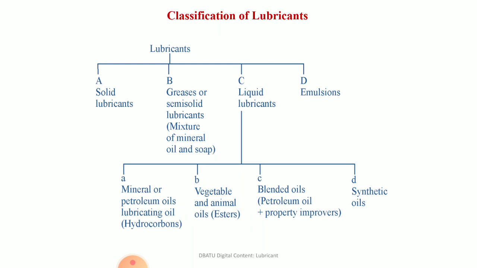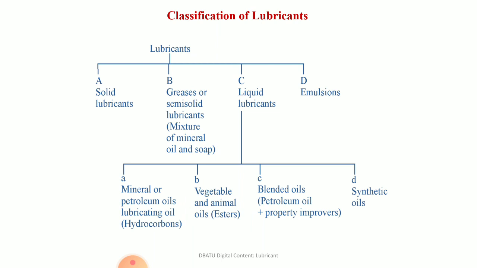Now, let us see classification of lubricants. Lubricants are mainly classified in four types: solid lubricants, greases or semi-solid lubricants, liquid lubricants, and emulsions.